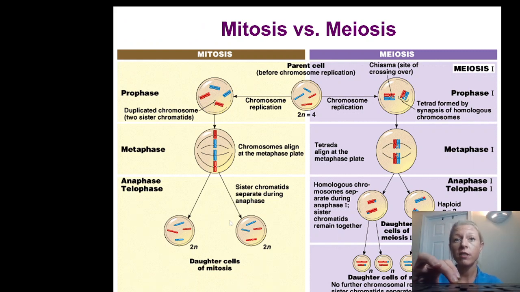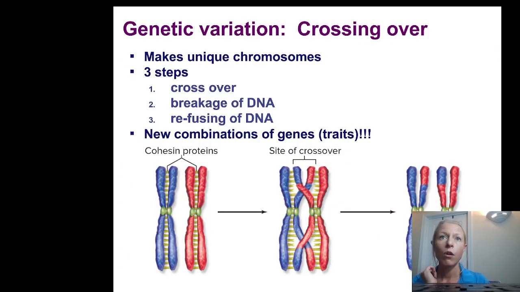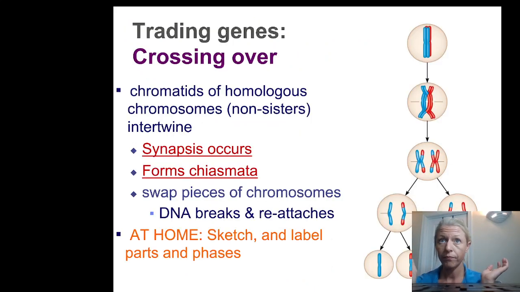So mitosis gives us 2 diploid, full set of chromosomes, identical cells. Meiosis gives us 4 haploid unique cells. We get genetic variation from crossing over, which is when our pairs of homologous chromosomes form a tetrad during synapsis. Synapsis is when they come together. Then they're in the tetrad. Then they dance and touch each other during crossing over and exchange genes.